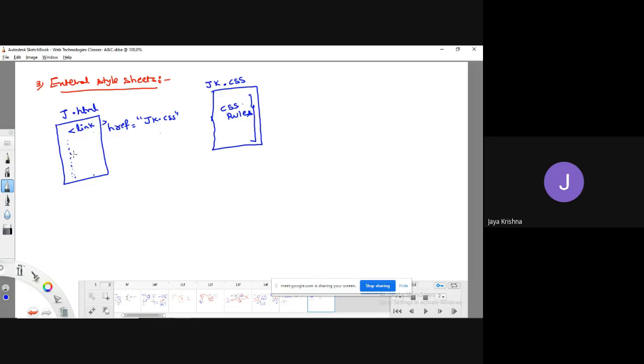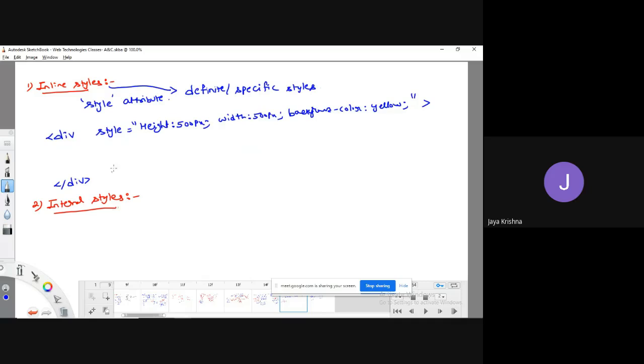Okay, fine. The question is when we go for external styles. If you would like to apply similar kinds of rules to all the web pages, and all the web pages together we call a website, then we go for external style sheets. Okay, fine. I'm giving only definitions. Don't worry about the practical part. Let me explain once this concept is completed.